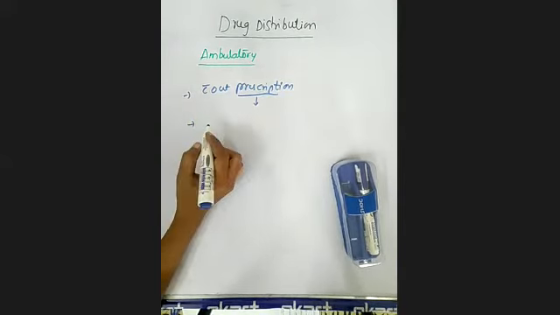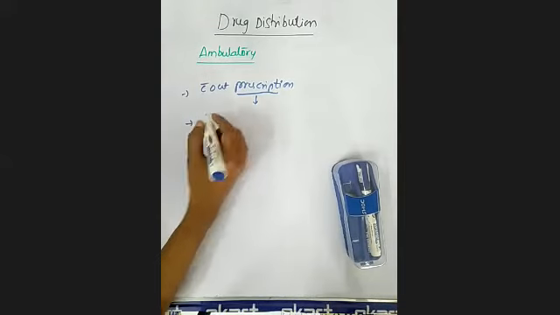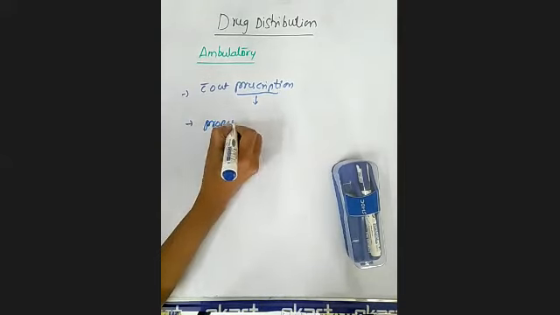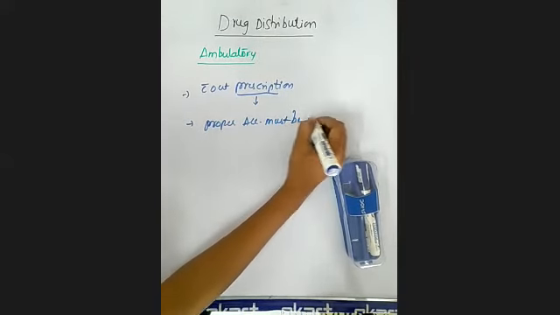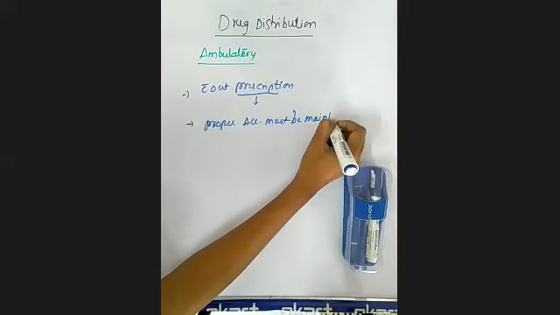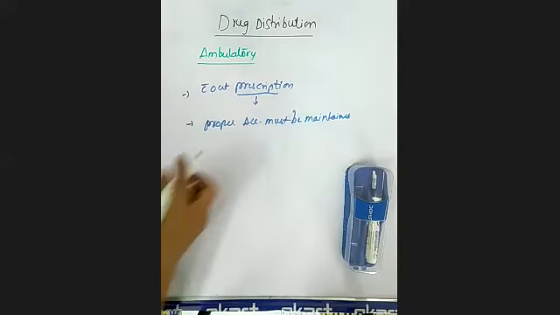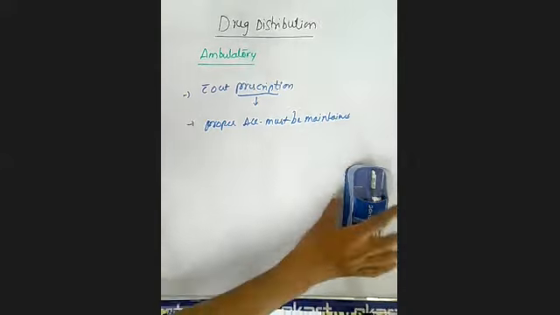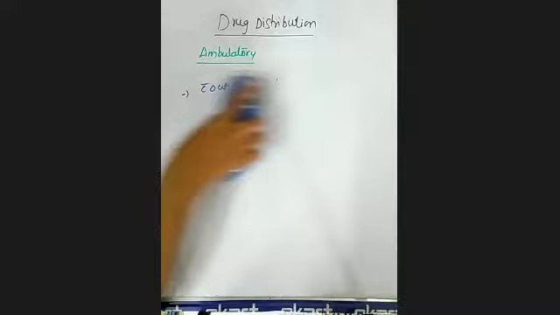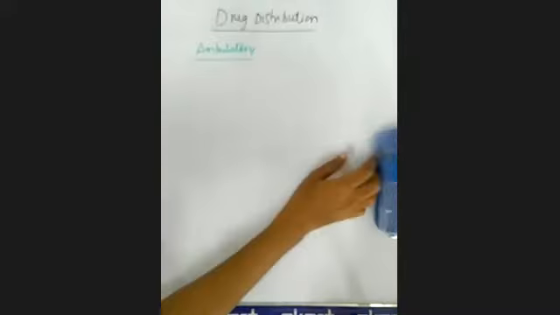And next one is proper account must be maintained. Definitely a proper account must be maintained for issuing the medicines. Whatever medications they are issuing to the patients, a proper account must be maintained. Next we'll see finally the activity chart in case of drug dispensing to the ambulatory patients.